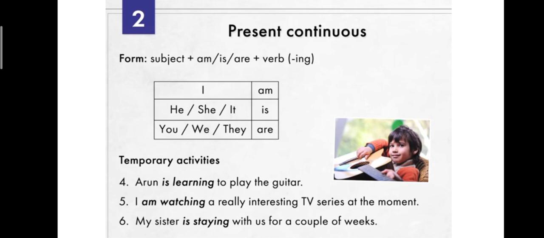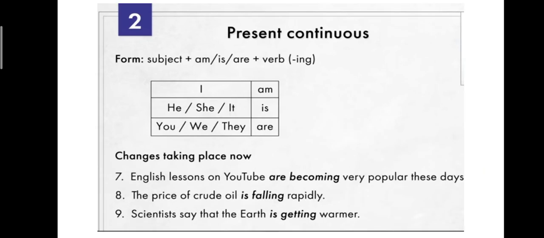Sixth one: my sister is staying with us for a couple of weeks. Write this: for a couple of weeks my sister is staying with me. So right now she is continuing to stay. She has not yet gone. She is continuing to stay for a couple of weeks. So is plus stay, the root form of the verb. What are you adding? Staying. So you understood what is meant by the present continuous tense.